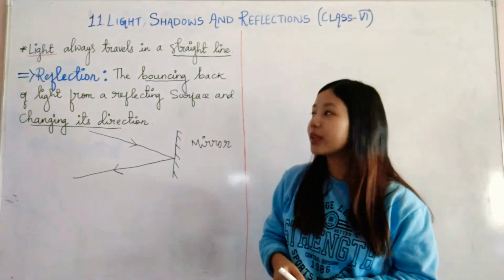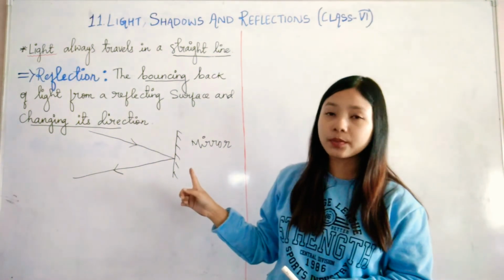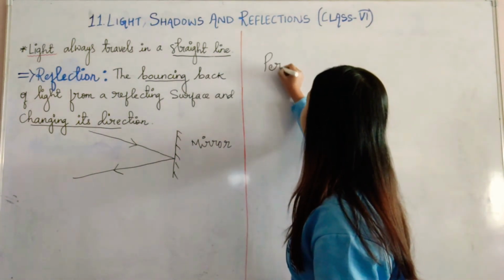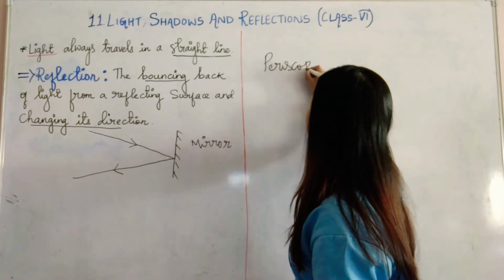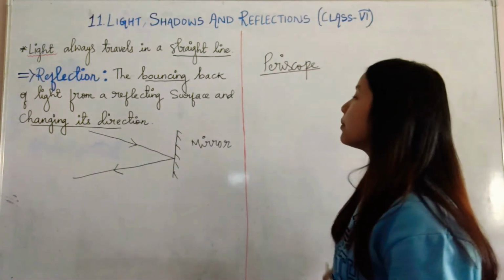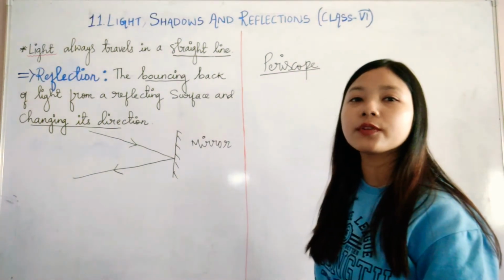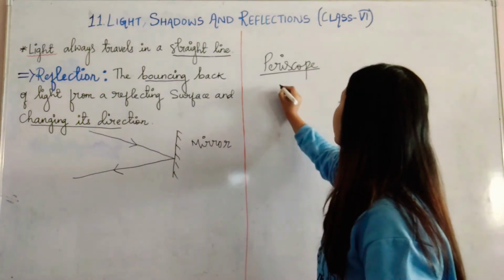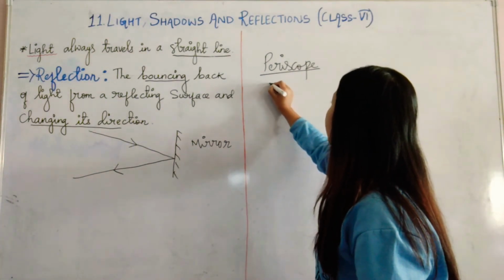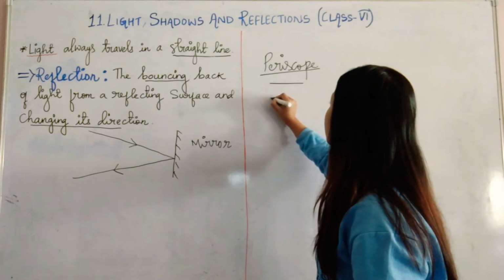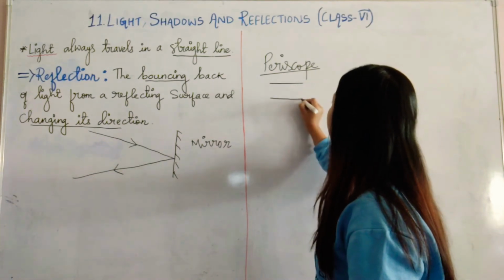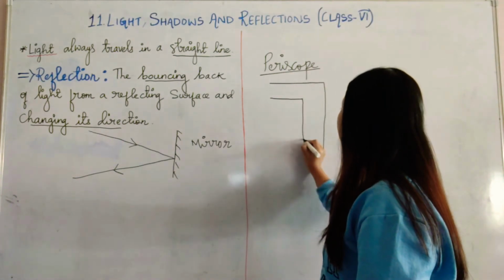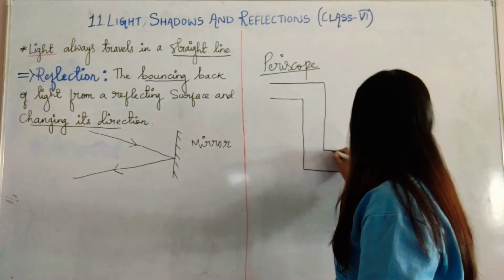Then, like the pinhole camera we have prepared, we can make another thing called a periscope. And this periscope can be made by using this phenomenon of reflection with the help of mirrors. So let me tell you simply how we can make it. Let's say we will need cardboard boxes. Here will be one. Then at its 90 degrees it should have another one. Then here we have another box.